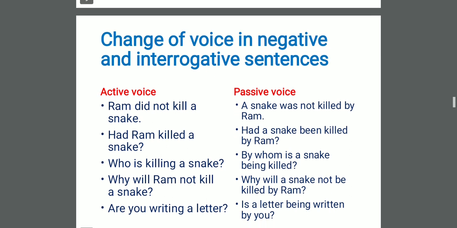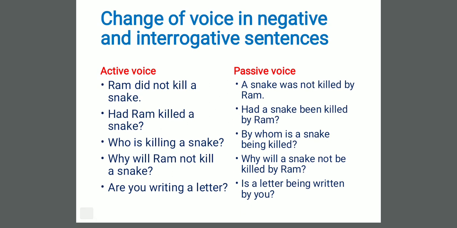Next, dear students, up to now we have learnt what is voice, its two types, what is transitive verb, what is intransitive verb, what is object, and how to change the voices of different tenses. Now it's time to learn how to change the voice of negative and interrogative sentences. Ram did not kill a snake. Its passive voice is, a snake was not killed by Ram.